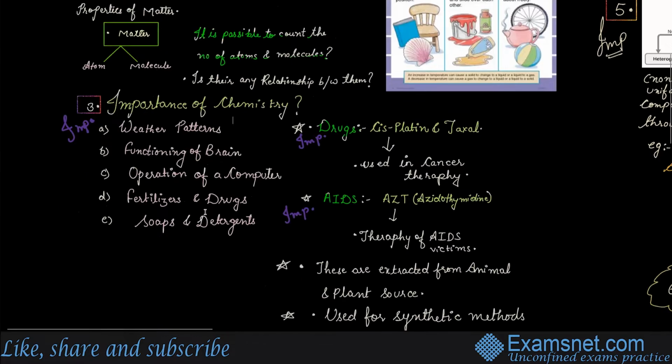Now, what was the need and importance of chemistry? We were very good at counting atoms, counting molecules, having very precise definitions of both. But what was the need of chemistry? Chemistry deals with your weather patterns, even the functioning of the brain. If you are a biology student, you might have studied this. There is a neuron process. There is sodium release, potassium. I'm a mathematical guy, but yeah, I know there is chemistry helping in the functioning of the brain. When you talk about your stomach, all reactions are performed with the help of chemistry. Operations of computers also have importance in chemistry.